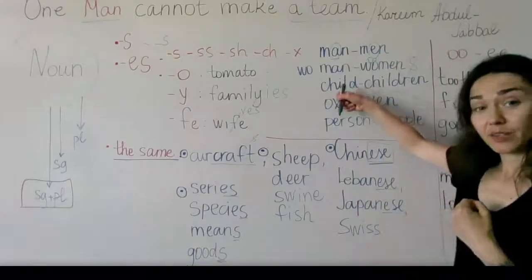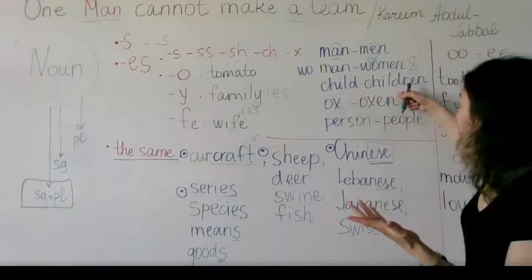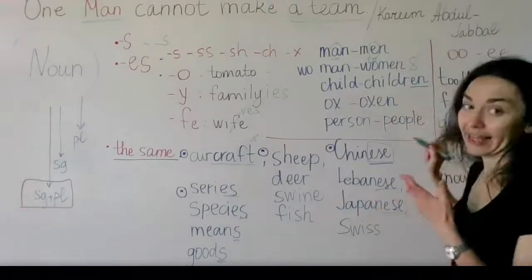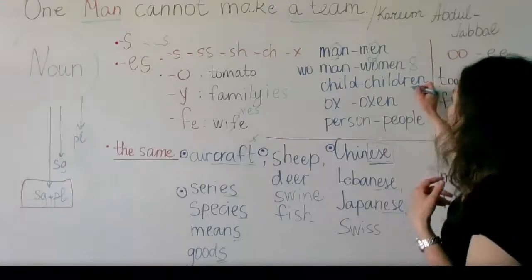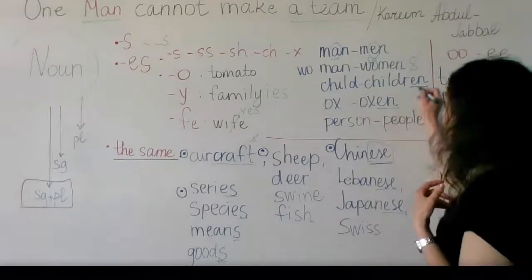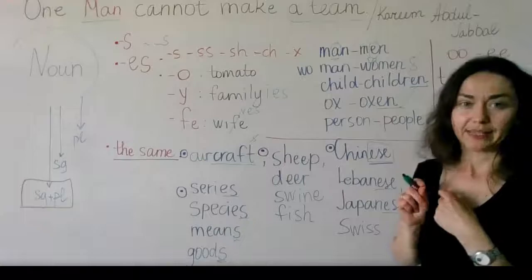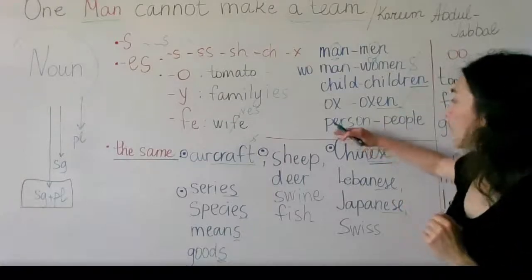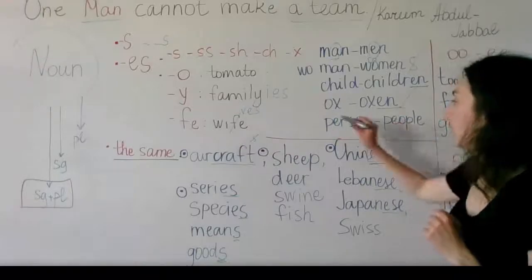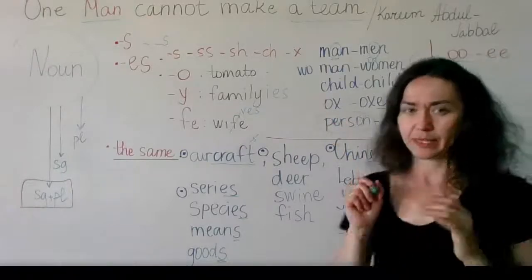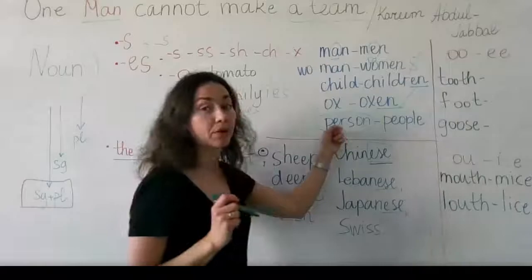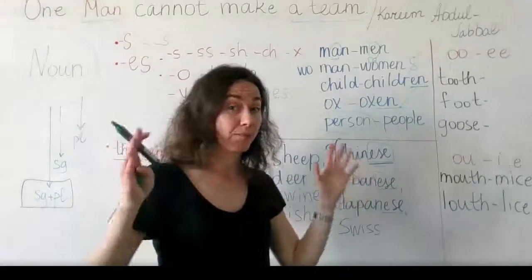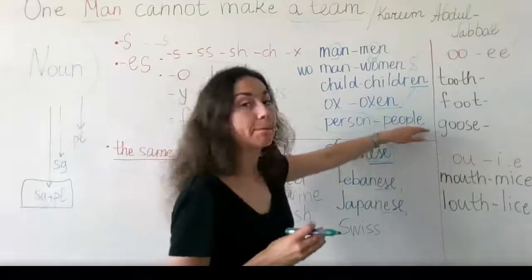Then we have another word, child, children. From Old English, we have this ending n as a plural ending. And here we have ox, oxen. You notice the same ending here. Just remember these two words, we use this ending. And then we have person and people. This word is a little bit interesting. Sometimes you can say persons when you mean individuals. But when you speak in general about many people, you always use people.